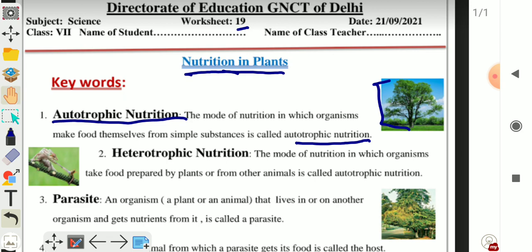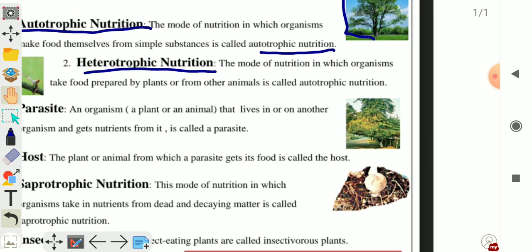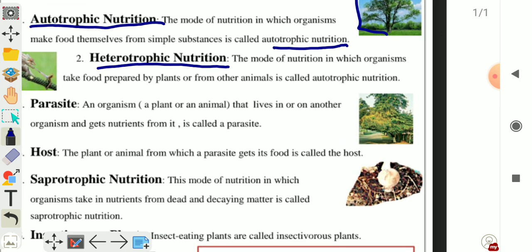Second one is heterotrophic nutrition. The mode of nutrition in which organisms take food prepared by plants or from other animals is called heterotrophic nutrition. So all animals which are dependent on plants for their food are called heterotrophs, and such type of nutrition is known as heterotrophic nutrition.